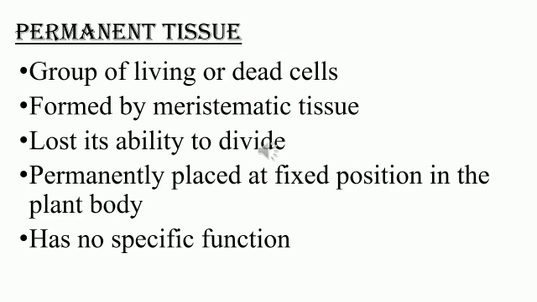They lost their ability to divide and are permanently placed at a fixed position in a plant body. The position of these tissues never changes. They don't have a specific function.